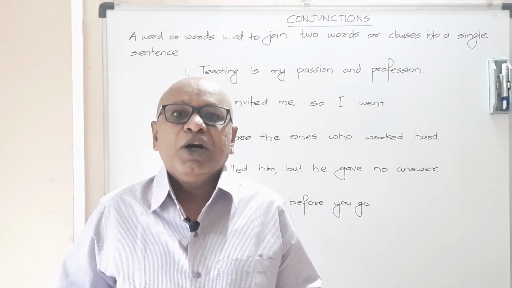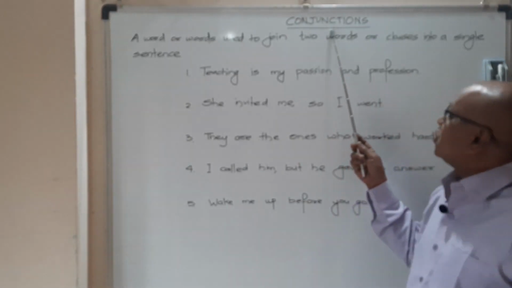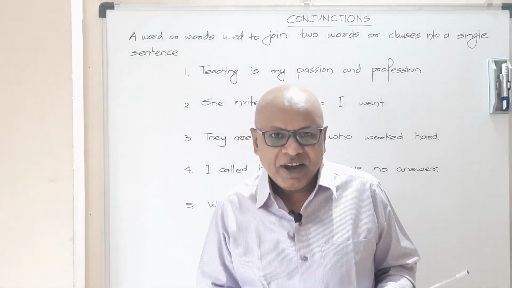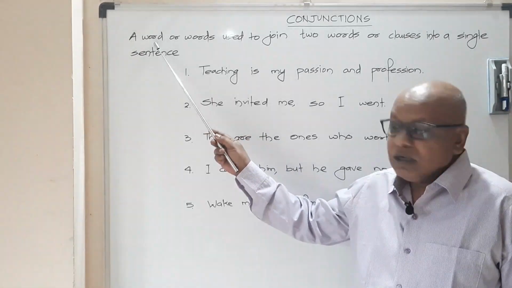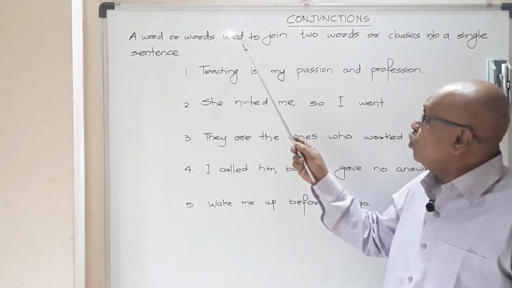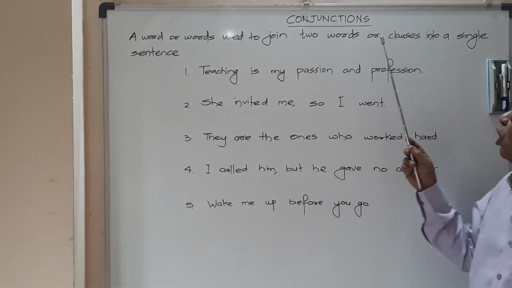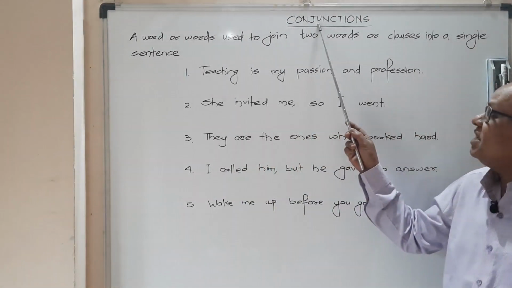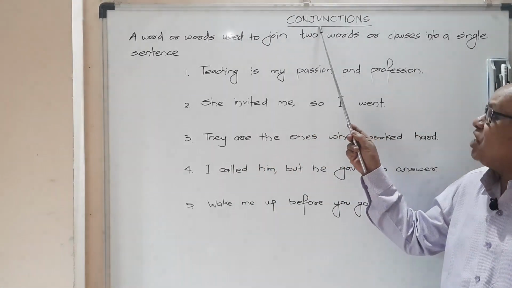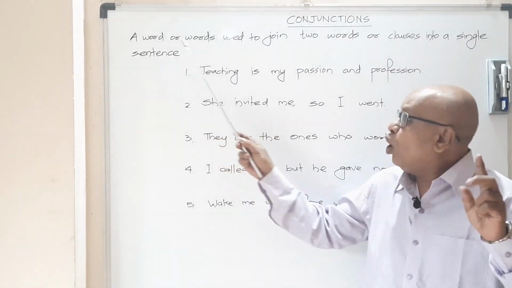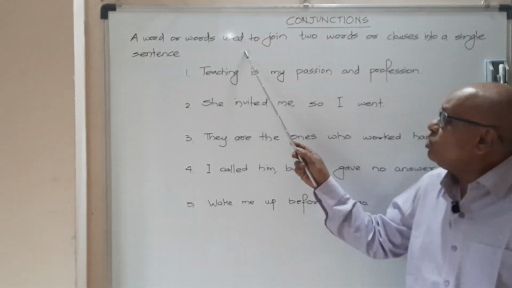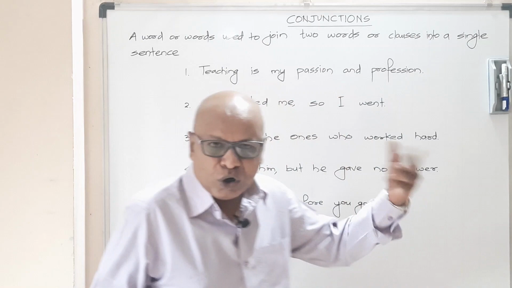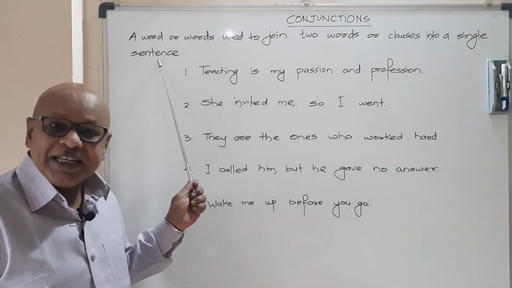Today in our lecture, we are going to start learning about conjunctions. Sir, what are conjunctions? Conjunctions are defined as follows. A word or words that are used to join two words or clauses into a single sentence are called conjunctions. Again, a conjunction is either one word or several words that are used to join two words or two clauses, or more clauses for that matter, into a single sentence.